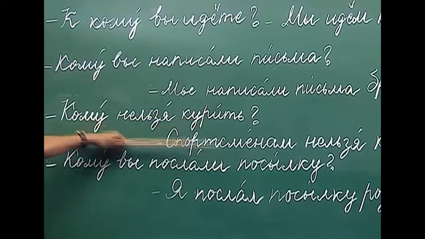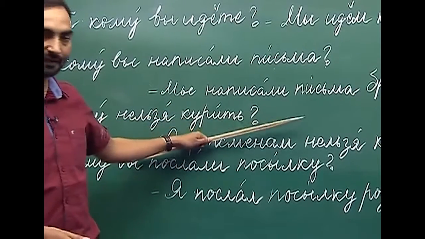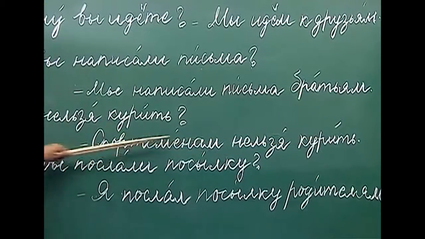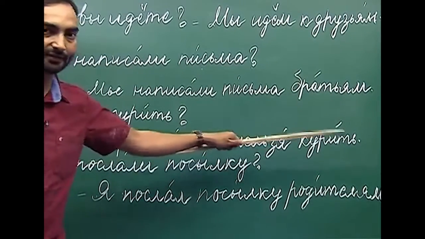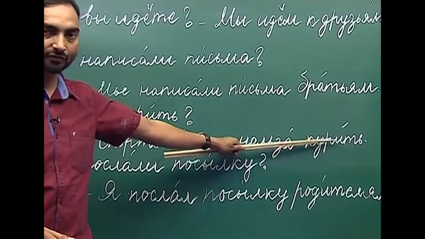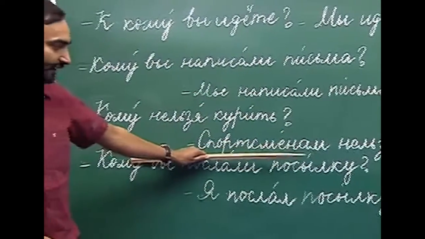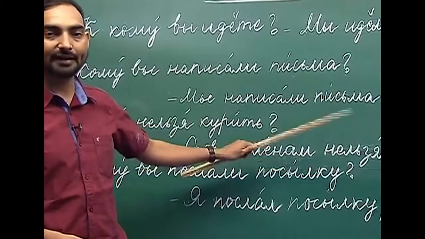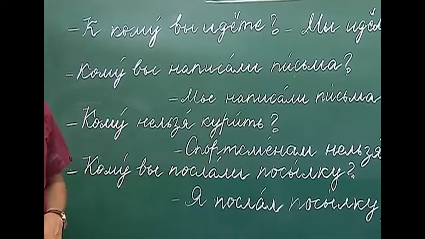So, how will you answer this question? We will use a noun in the dative case. Sportsmenam nelzya kurit. Sportsmen should never smoke. Here, as you can see, sportsmen has become sportsmenam, the dative plural form.